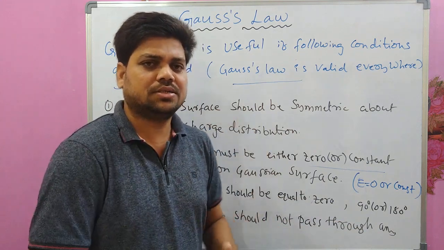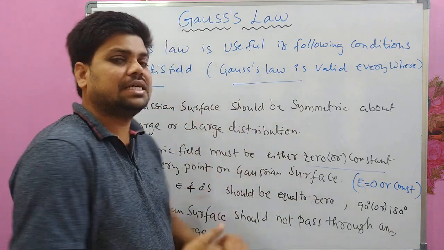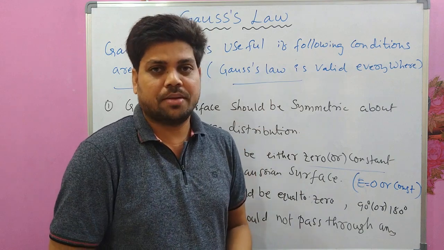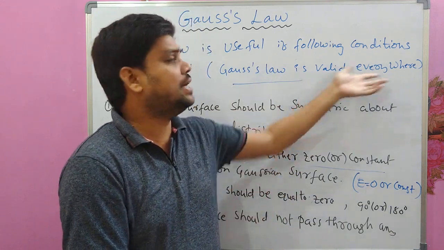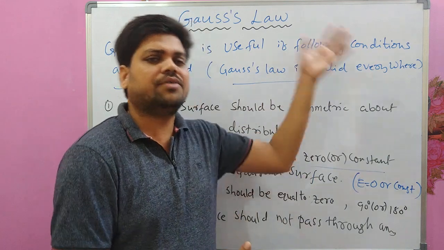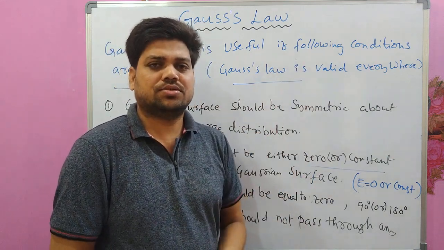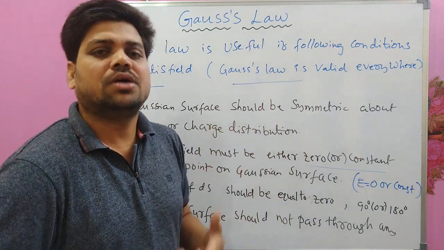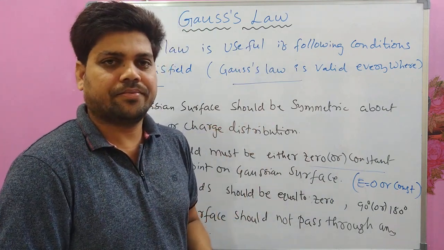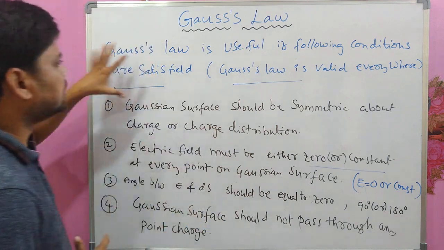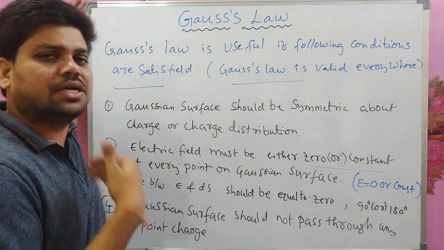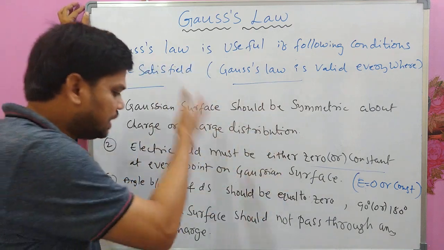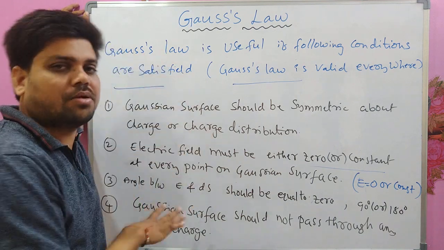These are the precautions to be taken, and if these conditions are satisfied, Gauss law can be used very easily to calculate the electric field. But otherwise also it is valid everywhere, but in that case it would be a complicated situation, which means solving the integration will become tougher. So these are the conditions to be satisfied so that we can pick up Gauss law to find the electric field in a given problem.